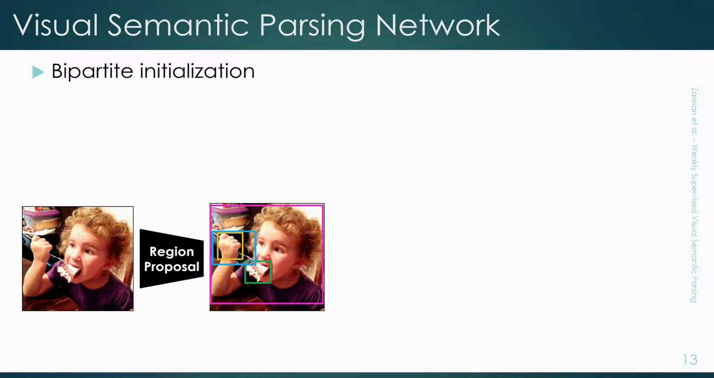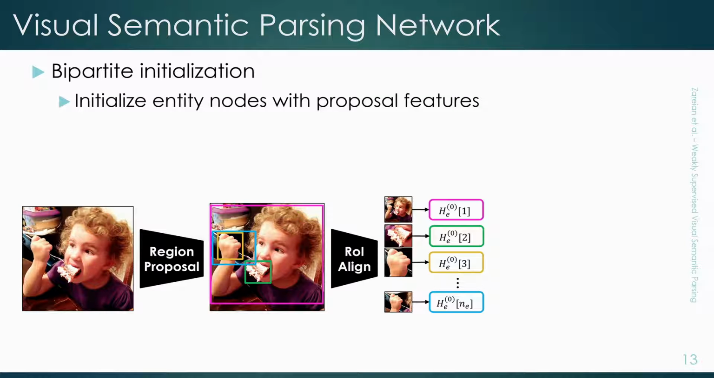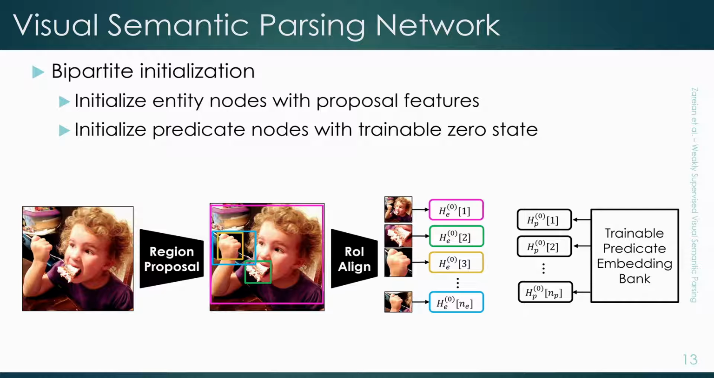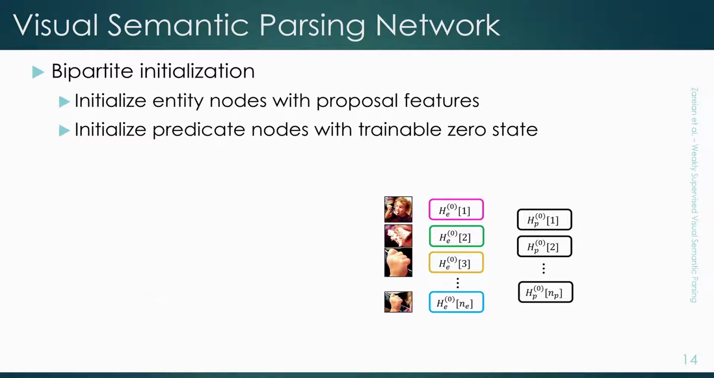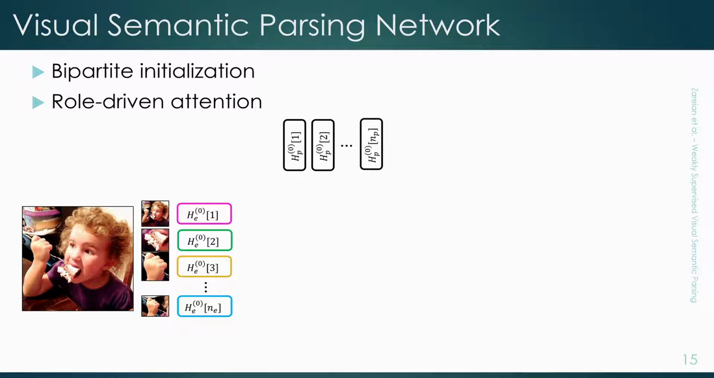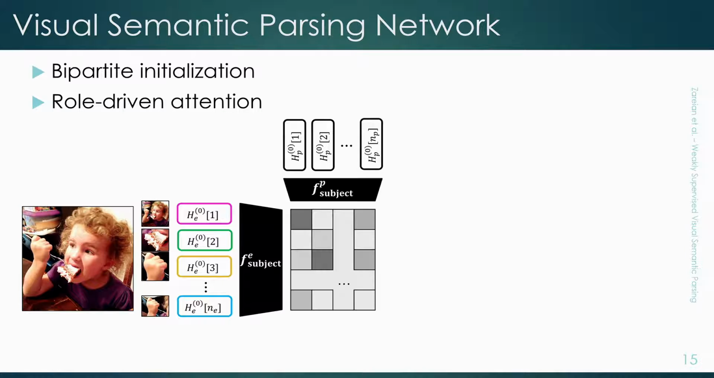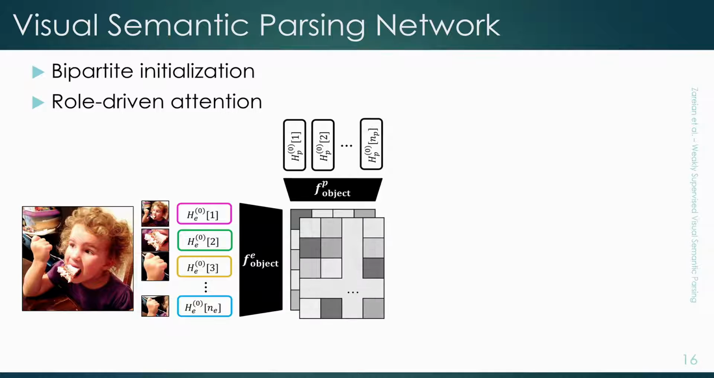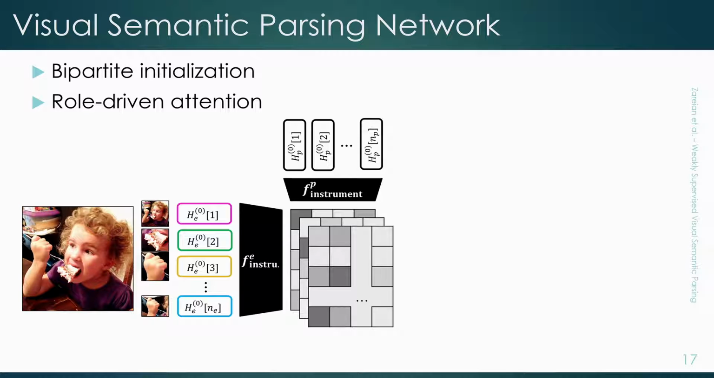Given an image, we extract region proposals and their features to initialize a set of entity nodes. We also initialize a fixed number of predicate nodes to establish a bipartite graph. Then we compute edges in this graph using what we call role-driven attention. This means for every semantic role, we compute a cross-attention matrix from predicates to entities, and we treat it as an adjacency matrix. We do this for every semantic role, resulting in different types of edge for this graph.